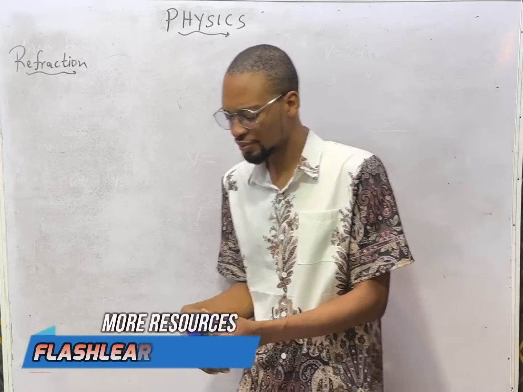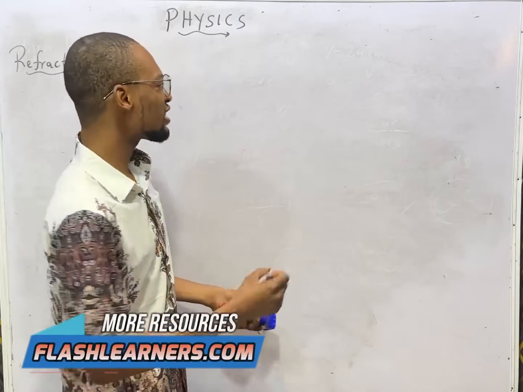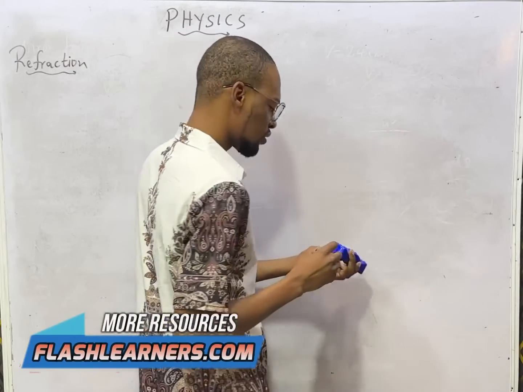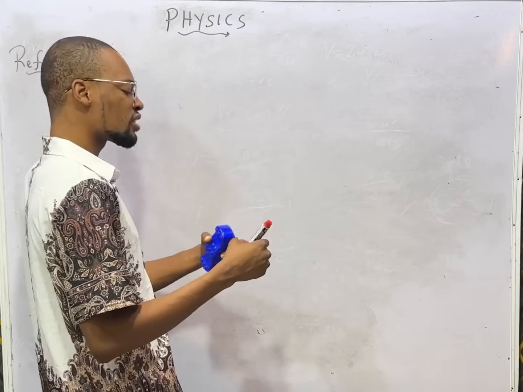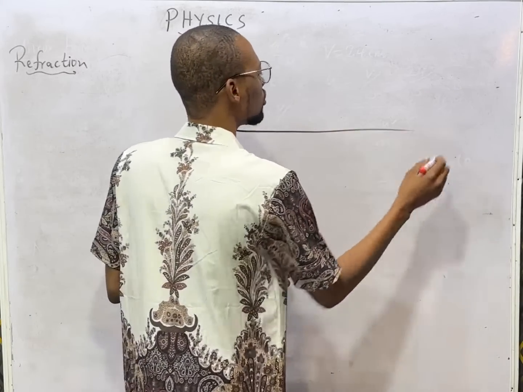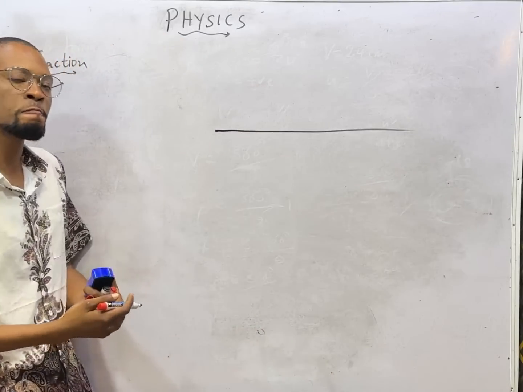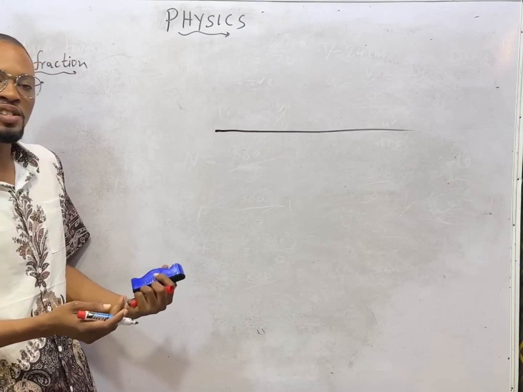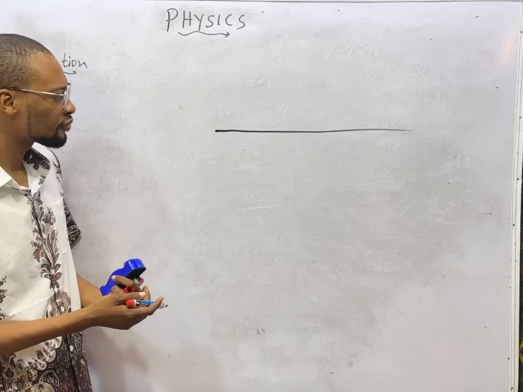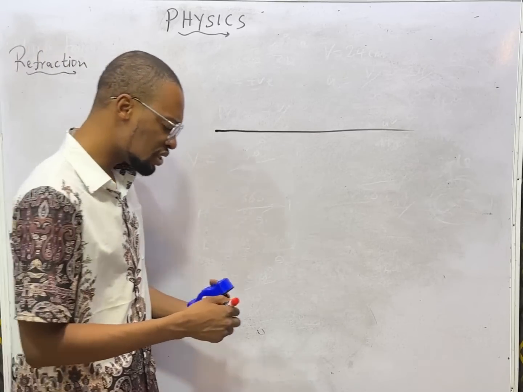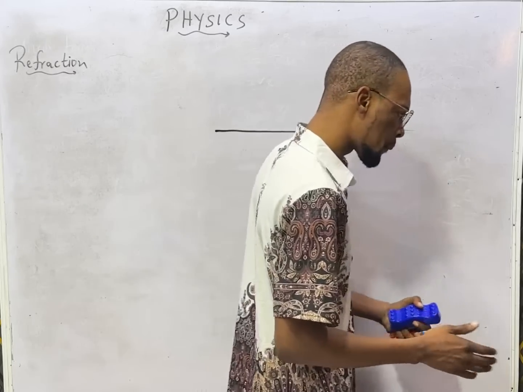Ladies and gentlemen, if we agree that reflection is the bouncing back of light when it encounters an obstacle or a reflecting surface, what then is refraction? Let me begin this way.